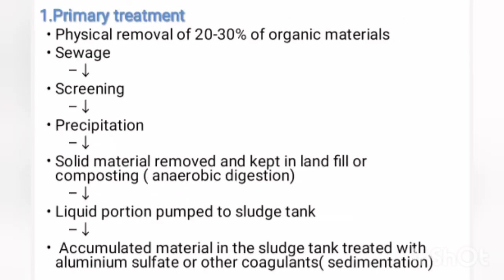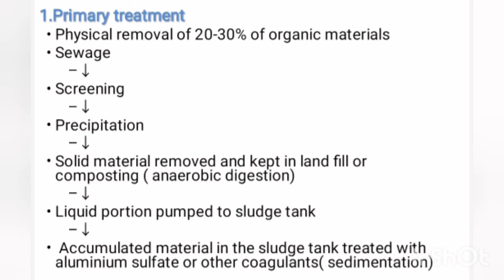Primary treatment. It is the physical removal of 20 to 30% of organic material present in the sewage. First, material is removed by screening, then undergoes precipitation, so settling in the tank occurs.